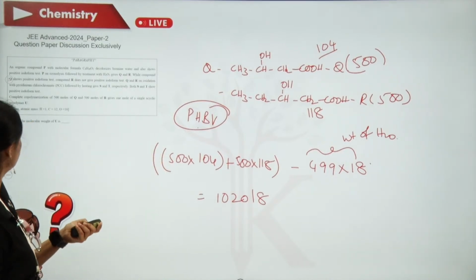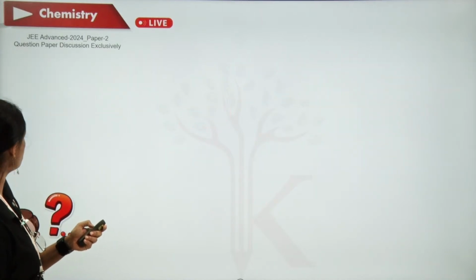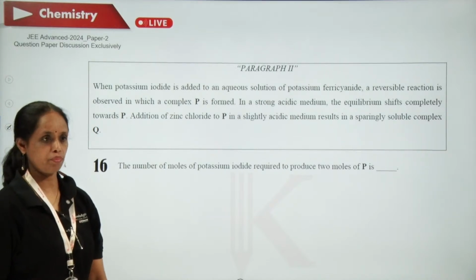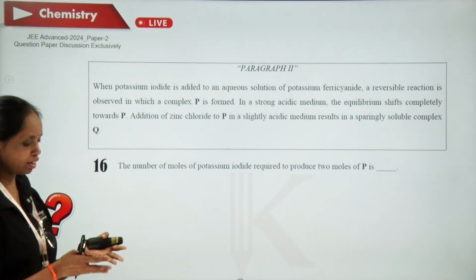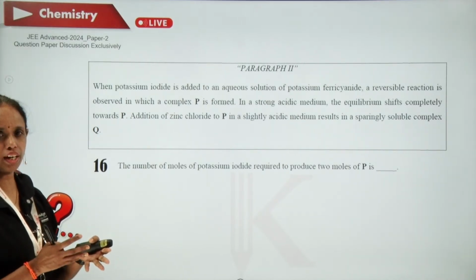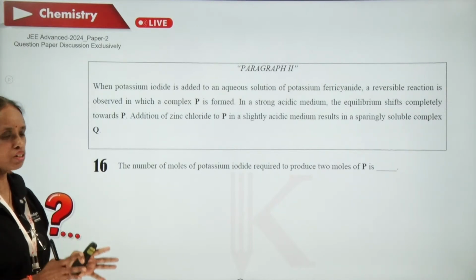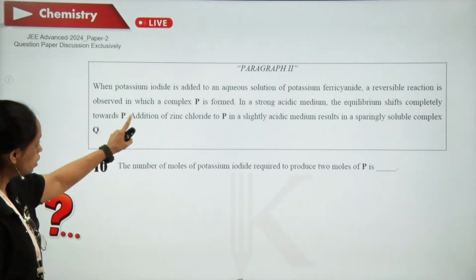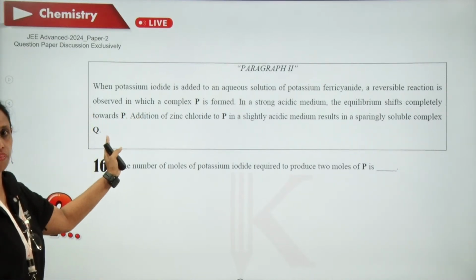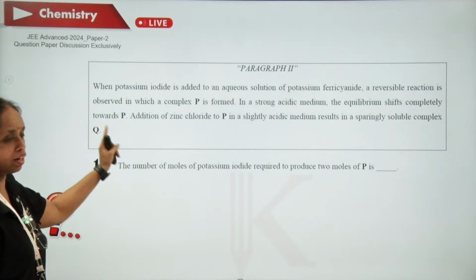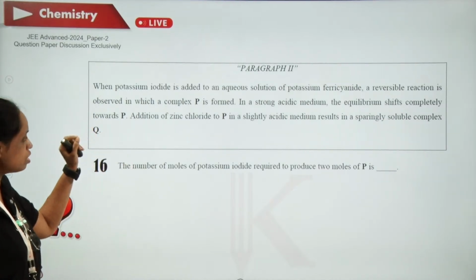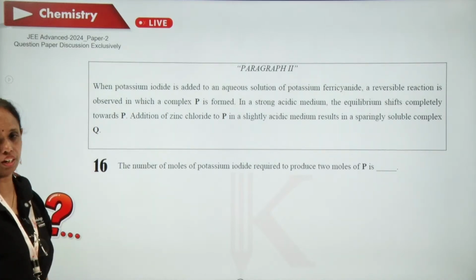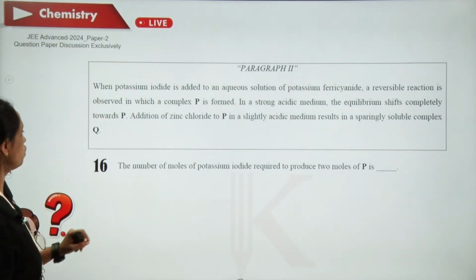Now, the next paragraph questions. This is based on practical chemistry. Topics like practical chemistry, chemistry in everyday life, and biomolecules have been given immense importance this year. Also in paper 1 there are questions from practical chemistry. Practical chemistry is very important. Based on this data, two questions are there. What is that data? We will see.